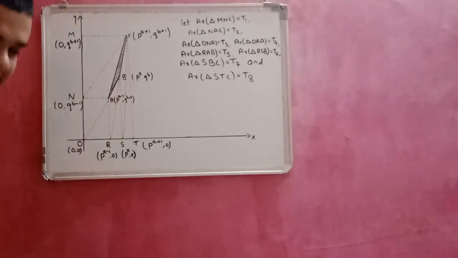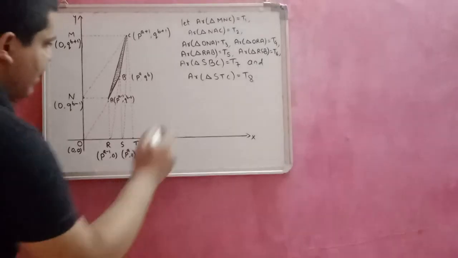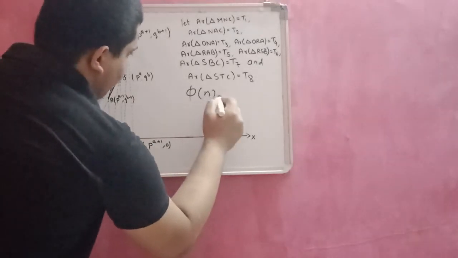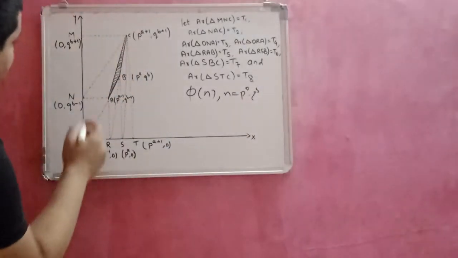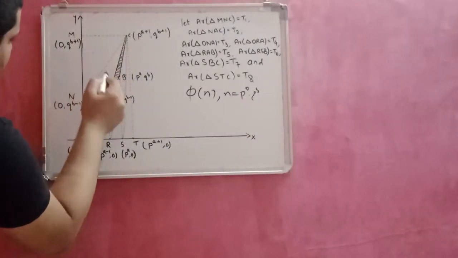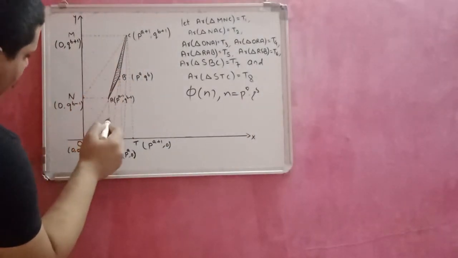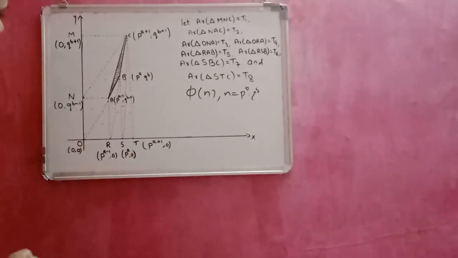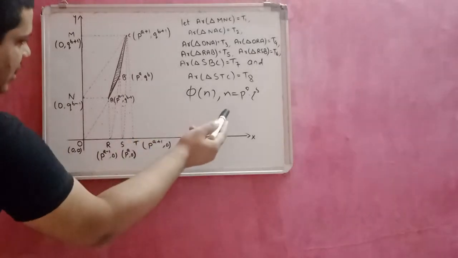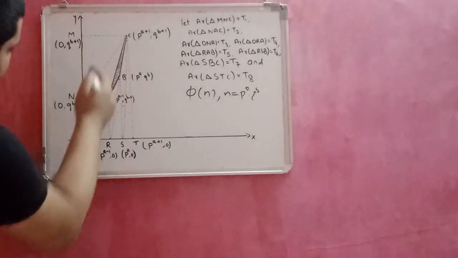In this paper I describe how to find Euler's phi function phi of n, where n is equal to p^a times q^b, using the areas of these eight triangles T1, T2, T3, T4, T5, T6, T7, T8.